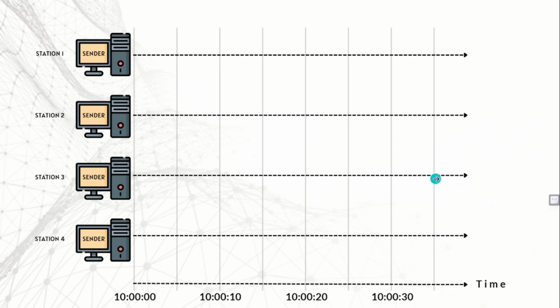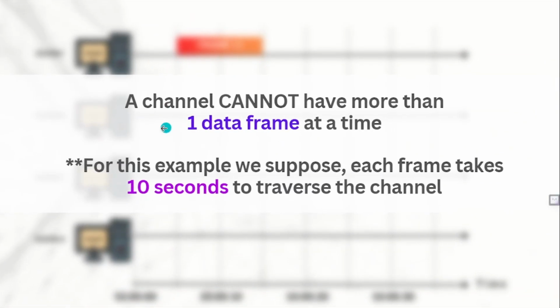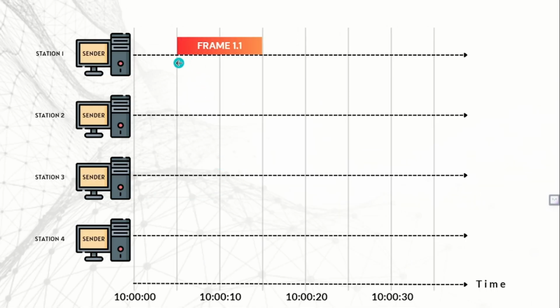Now, one of the senders, let's say station 1, decides to send a frame of data at 5 seconds past 10 o'clock, but station 1 is completely oblivious to what is happening in the data channel, whether there is a pre-existing data frame or not. The sender just randomly sends the data regardless. Here, it is important to note that a channel cannot have more than one data frame at a time. And for this example, we suppose each frame takes 10 seconds to traverse the channel. So station 1 does its job by sending the data and is happy.